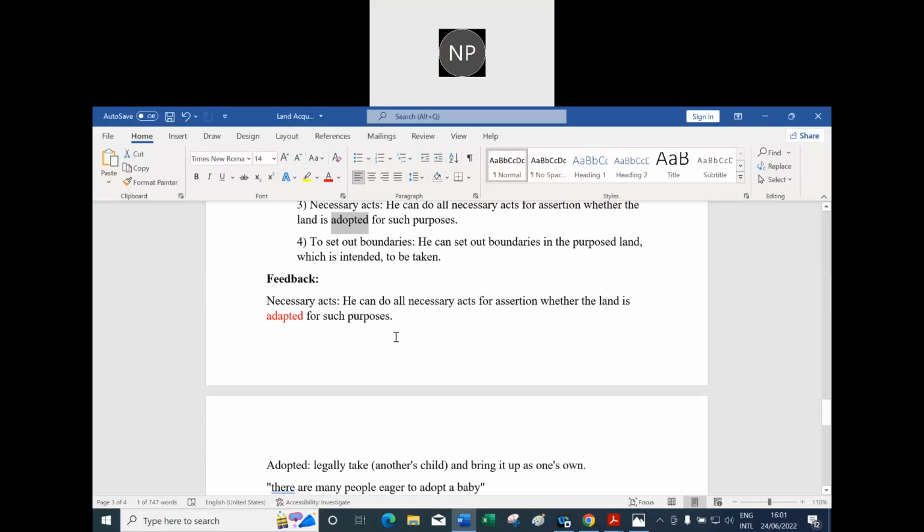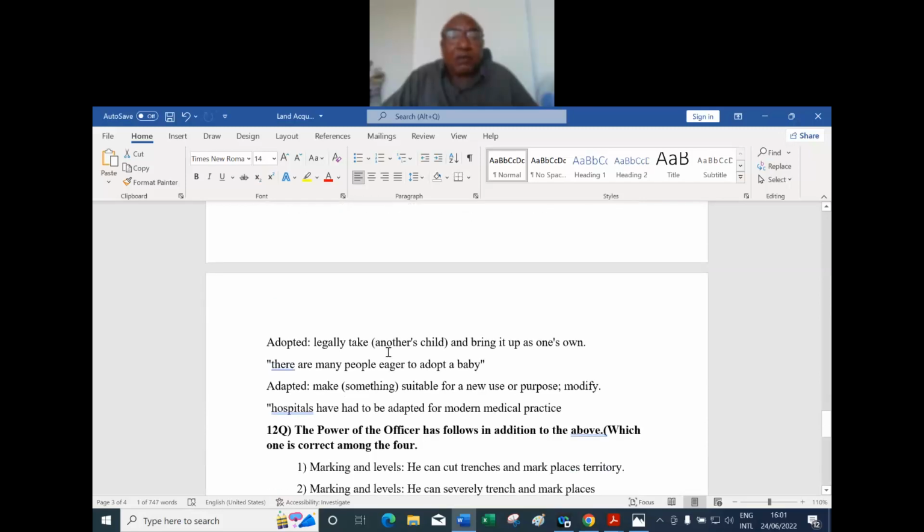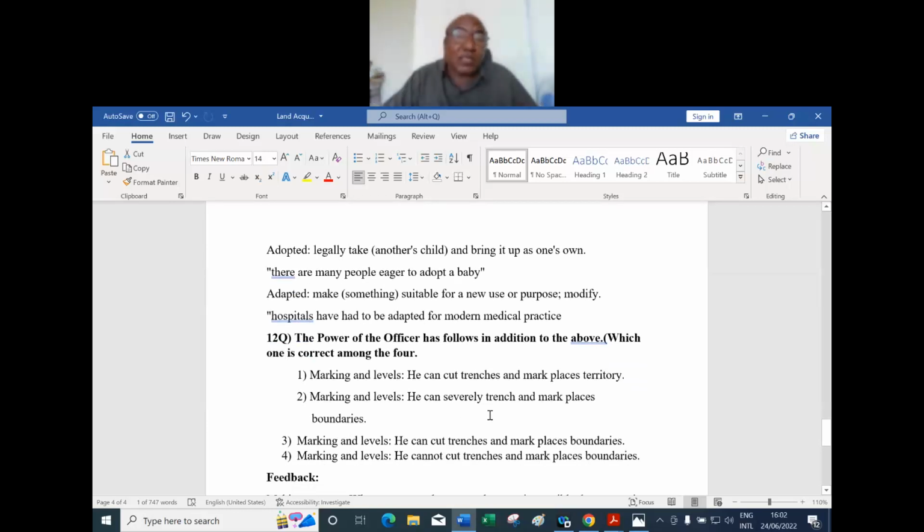See, necessary acts he can do. Adopted means legally take, within parentheses, another's child and bring it up as one's own. There are many people eager to adopt a baby. Adapted, A-D-A-P-T-E-D, makes something suitable for a new use or purpose, modified. Hospitals have had to be adapted for modern medical practice or modern equipment. Adapted, make something suitable for new use or purposes. So that's why you have made this mistake.